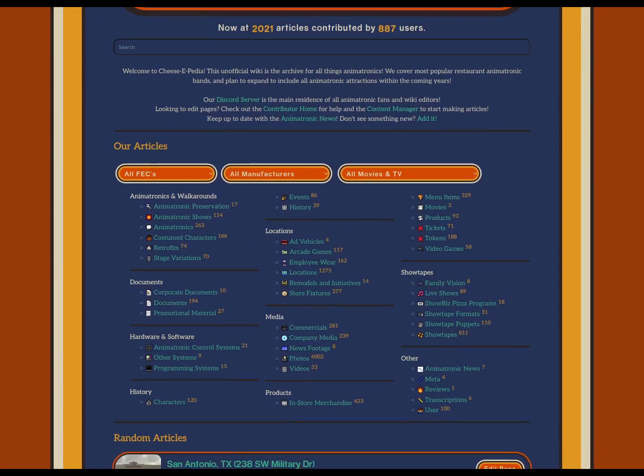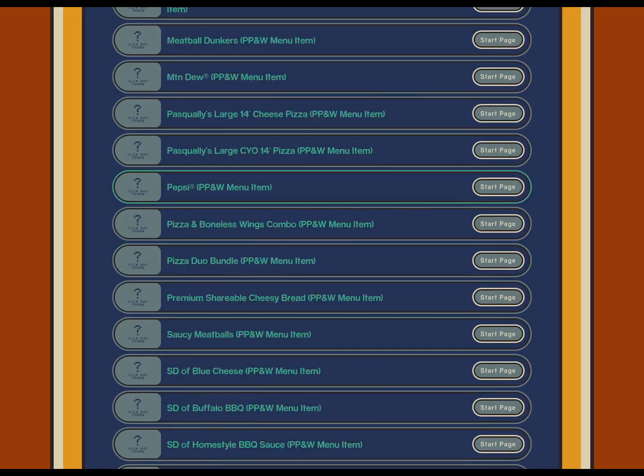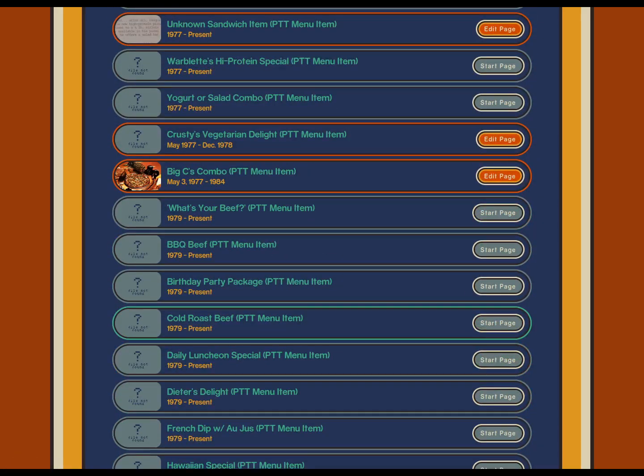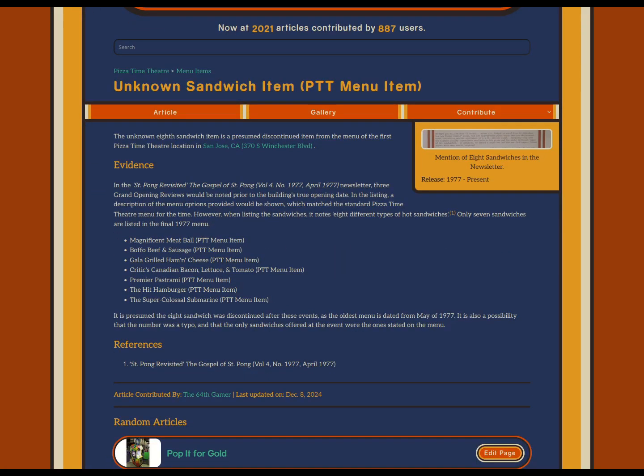There is always something to do because of how I've laid this out to be so intricate that every store fixture, every menu item has its own page. There's even, this is one of my favorite pages. Where is it? It's at the bottom here. It's the unknown sandwich item. There is a giant page about a theoretical sandwich that may or may not exist, because it states that there are 8